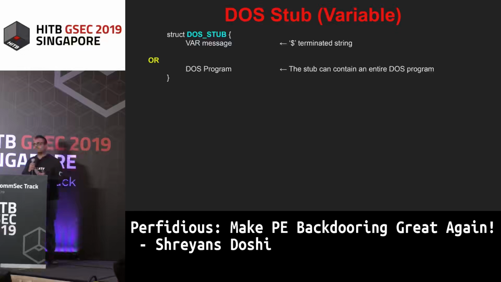Now the DOS stub can either contain the DOS message, which can be a variable length string terminated by a $ sign, or it can have a complete DOS program embedded within it. If some of you have solved Flare challenges, you know there was a challenge which contained a DOS program, and the message in the DOS header was, this program cannot be run in DOS mode. So basically you had to run that challenge in DOS mode.